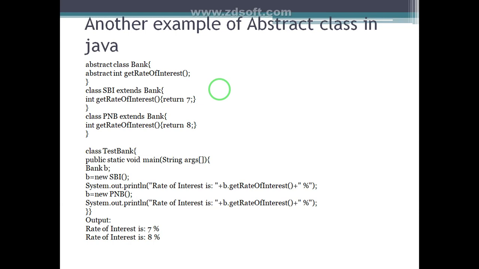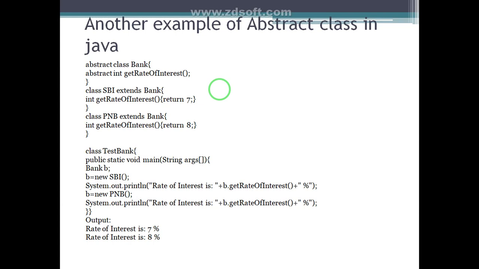Another class TestBank has public static void main, and here we create the reference variable of Bank and assign the object of the SBI class.